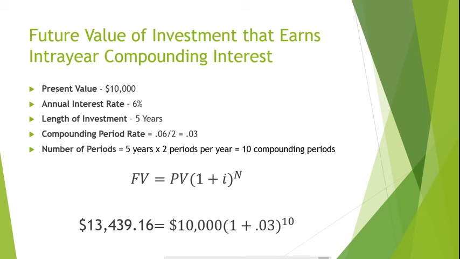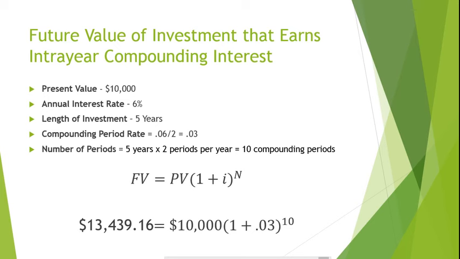Hopefully you have a good understanding of compounding interest. Just remember that when an investment is compounded more than 1 time per year, then you will need to solve the rate per compounding period by dividing the annual interest rate by the number of compounding periods per year. And you will need to find the number of compounding periods for the life of the investment by multiplying the number of years by the number of compounding periods per year.